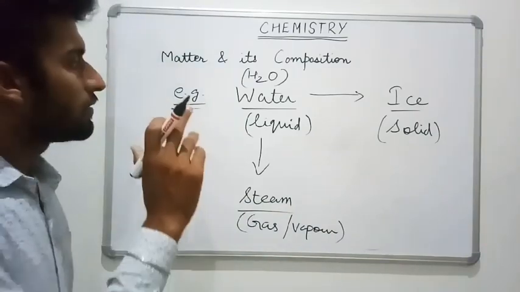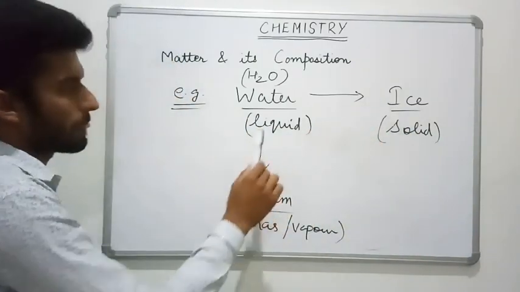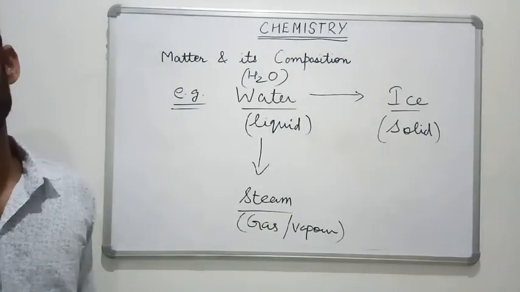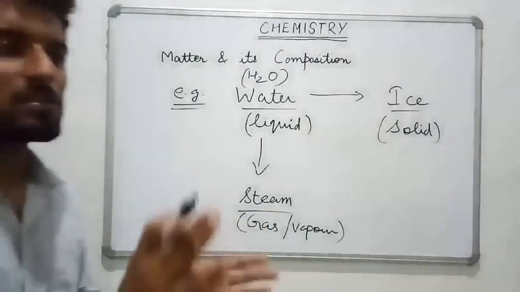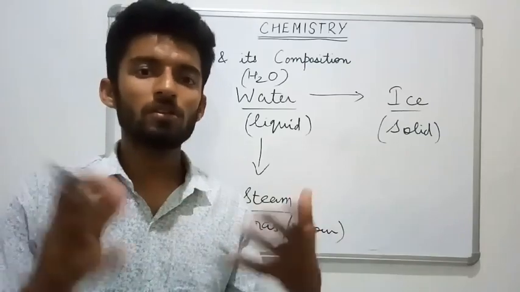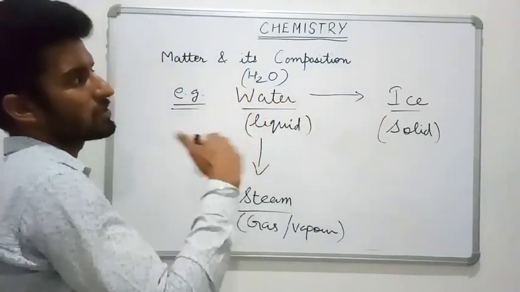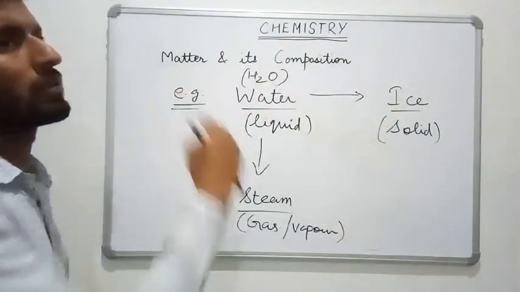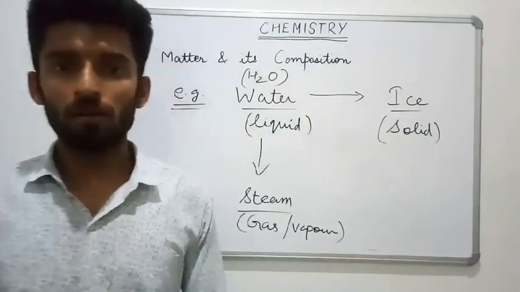So keep in mind, matter generally exists in three different states. The first one is the solid state, another one is the liquid state, and the third one is the gaseous or vapor state. Generally, in the case of water, matter is not in a fixed state always. It is always in continuous motion. This means one form can change to another, that can change to the next one, and the third one can change back to the second one and back to the first one. So this change can occur.